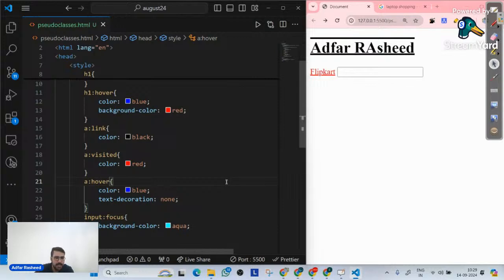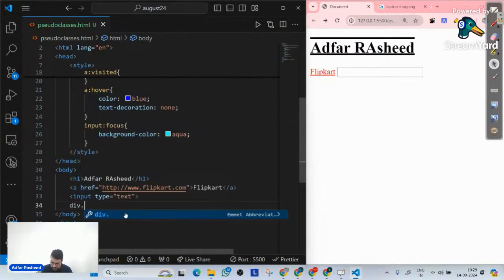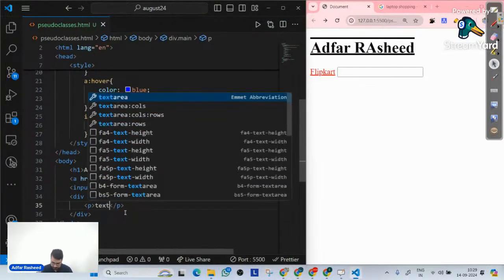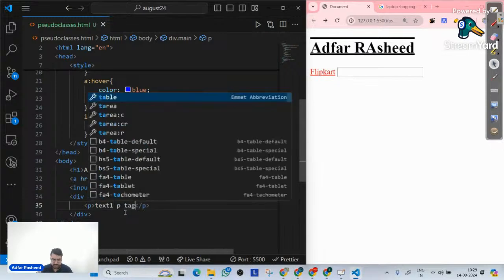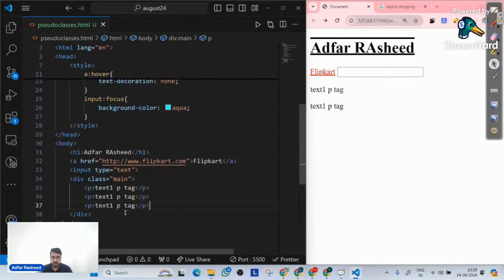For example, I will go here and I will simply create a div with a class of main. In this case, I will simply create a p tag and this says text1, text1, p tag like this. Let me create multiple p tags in it. Try to understand what I'm trying to say. This is one of the most important things related to pseudo classes and is asked in interviews. Okay. So let me go here. Let me simply create 2 and then create 3.